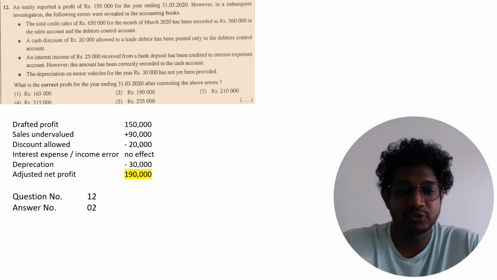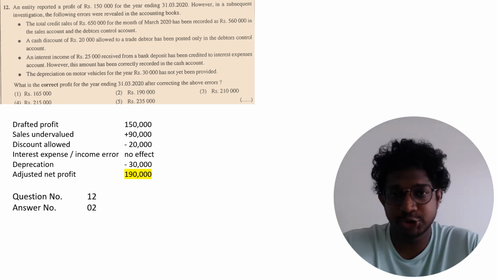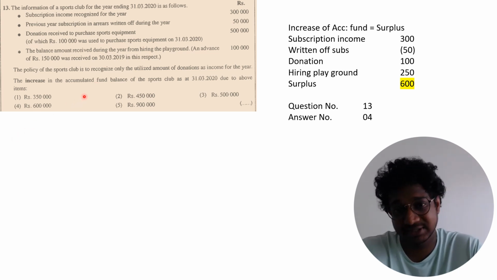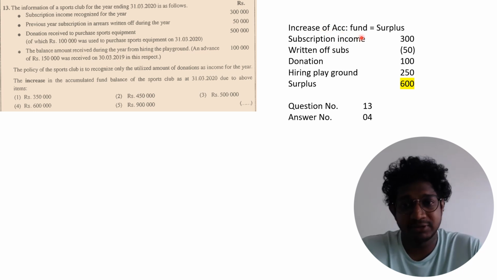The correct answer for question number 12 is answer number 2. Question number 13. The information of the Sport Club for the year ending 31st March 2020 is as follows. They are asking for the increase in the accumulated fund balance of the Sport Club. Keep in mind, when they are asking for the increase or decrease of the accumulated fund, they are asking for the surplus or deficit. So the increase of accumulated fund is equal to the surplus, right?